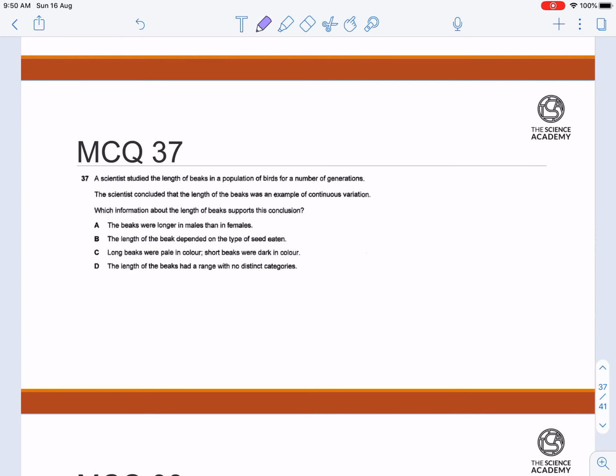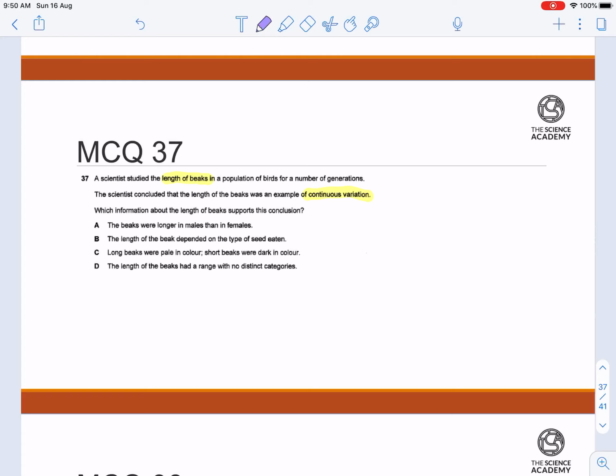Now let's move on to MCQ question 37. A scientist studied the length of beaks in a population of birds for a number of generations. The scientist concluded that the length of the beaks was an example of continuous variation. Which information about the length of beaks support this conclusion?